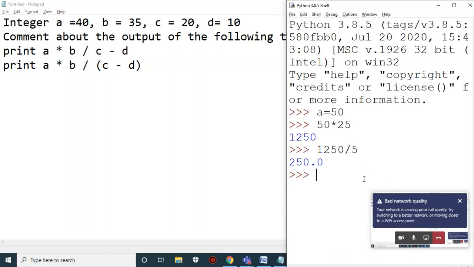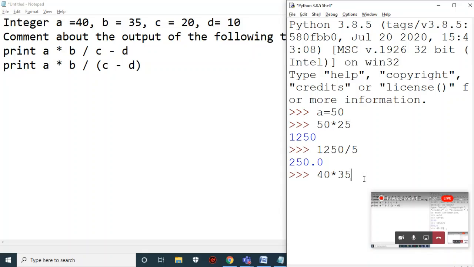So I'll go with that. He had declared a equal to 40. I'll go with the 40 into b, that is 35, divided by c, which is 20 minus 10, right? 40 into 35 by 20 minus 10.